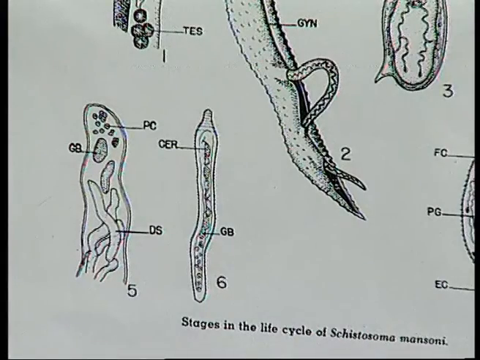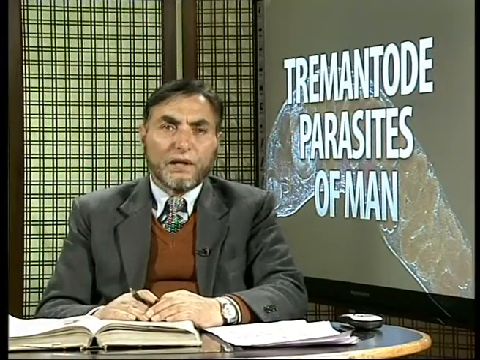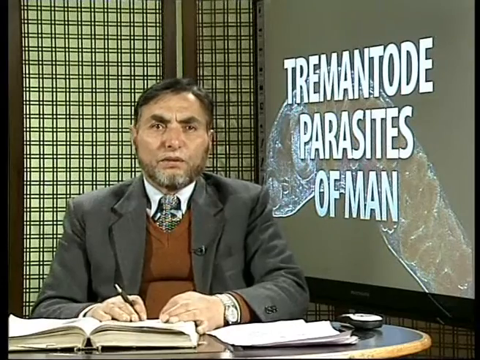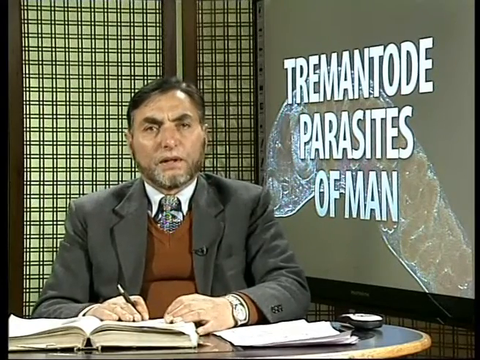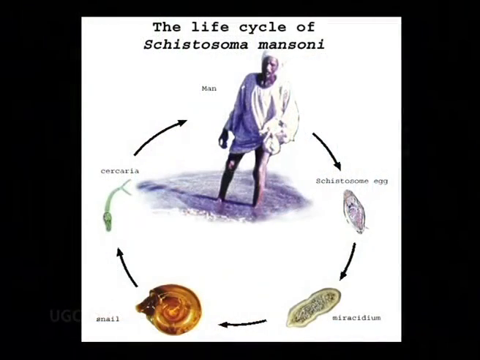These cercariae, when they come out of the snail, swim in water and find the final host. When a man goes into such infested water, they penetrate through the skin of the human being.